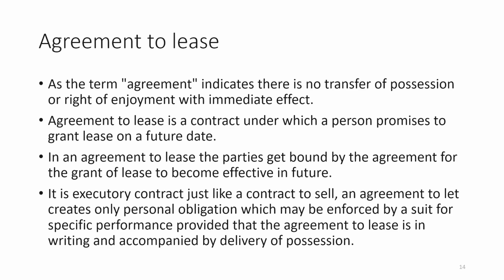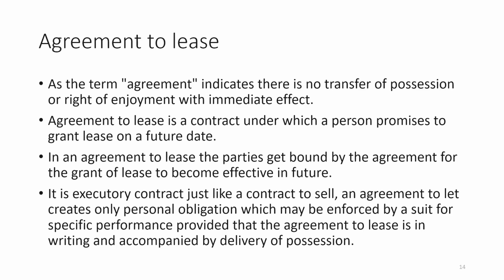Then agreement to lease. What is agreement to lease? The term agreement indicates that there is no transfer of possession or right of enjoyment with immediate effect. Agreement to lease is a contract under which a person promises to grant lease on a future date. In an agreement to lease, the parties get bound by the agreement for grant of lease to become effective, because it is a mere agreement to create lease in future. So, it is an executory contract, just like a contract to sell.